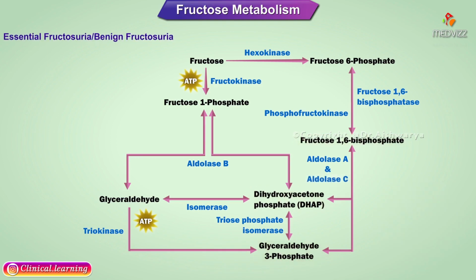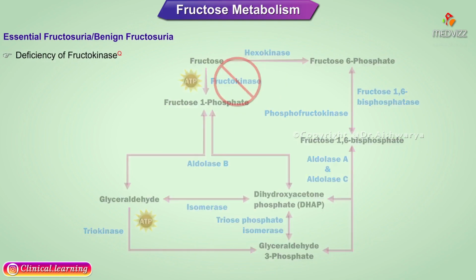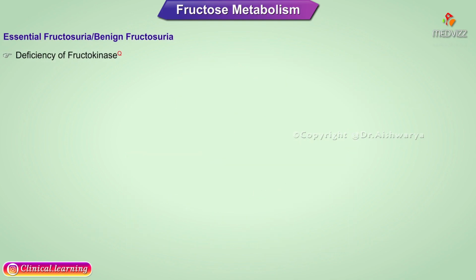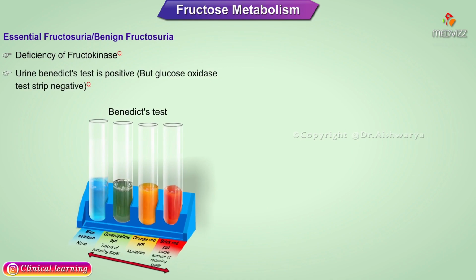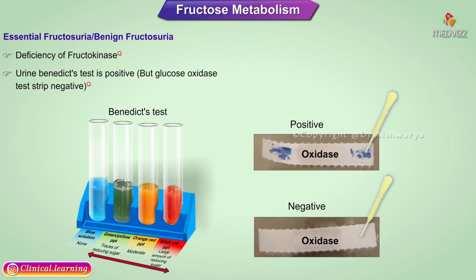Essential fructosuria or benign fructosuria. There is deficiency of fructokinase. It is an accidental finding when urine Benedict's test is positive but glucose oxidase test strip is negative.